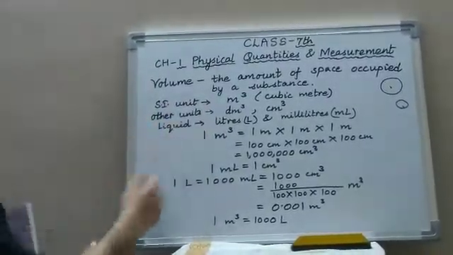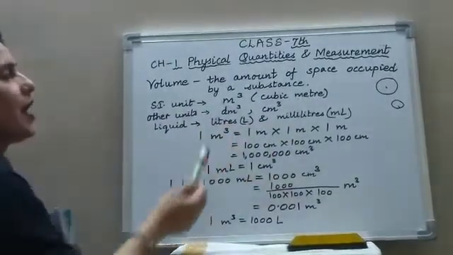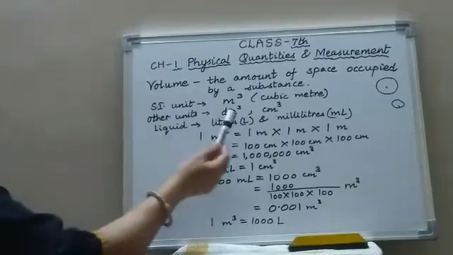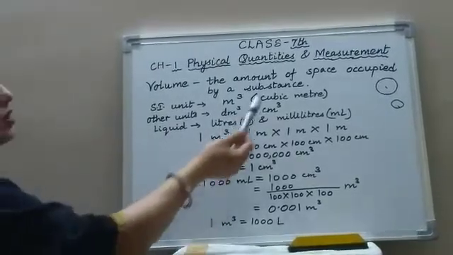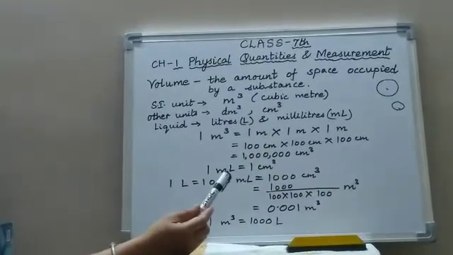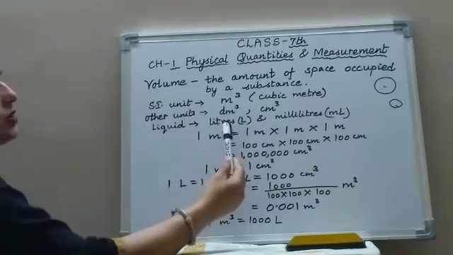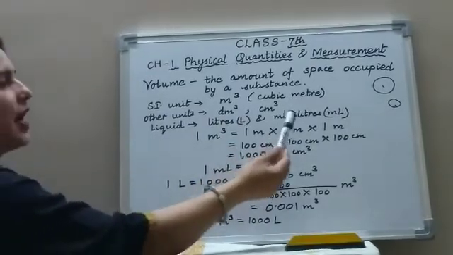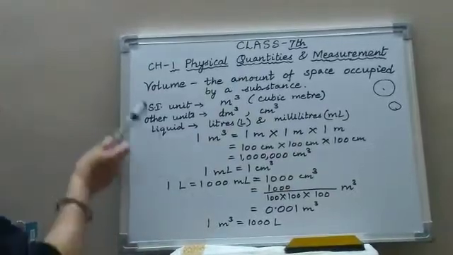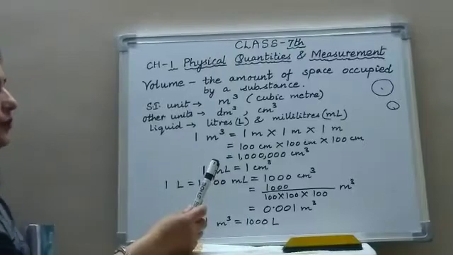The SI unit of volume is cubic meter. And for measuring less volume, the units cubic decimeter or cubic centimeter can be used. The volume of liquid is measured in the unit of liters and milliliters. Now I will show the relationship between these different units of volume.